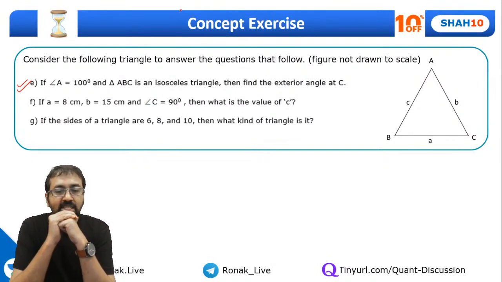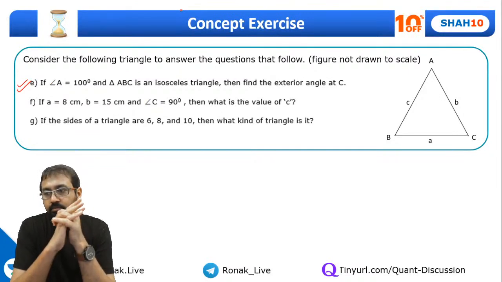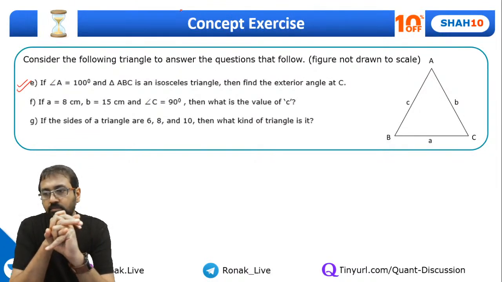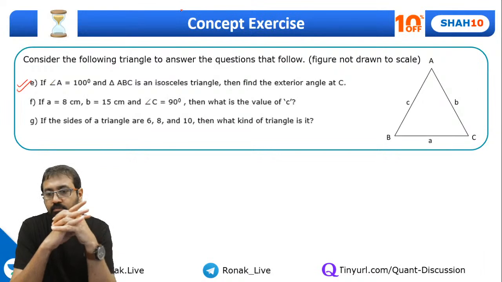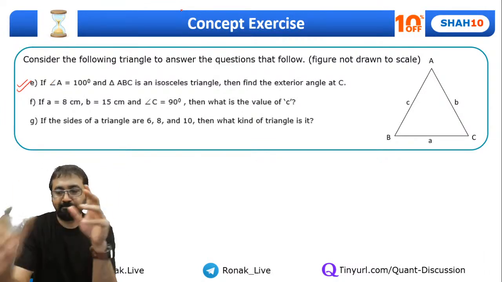Yeah. Tell me the answer. Yeah, I'm waiting, guys.